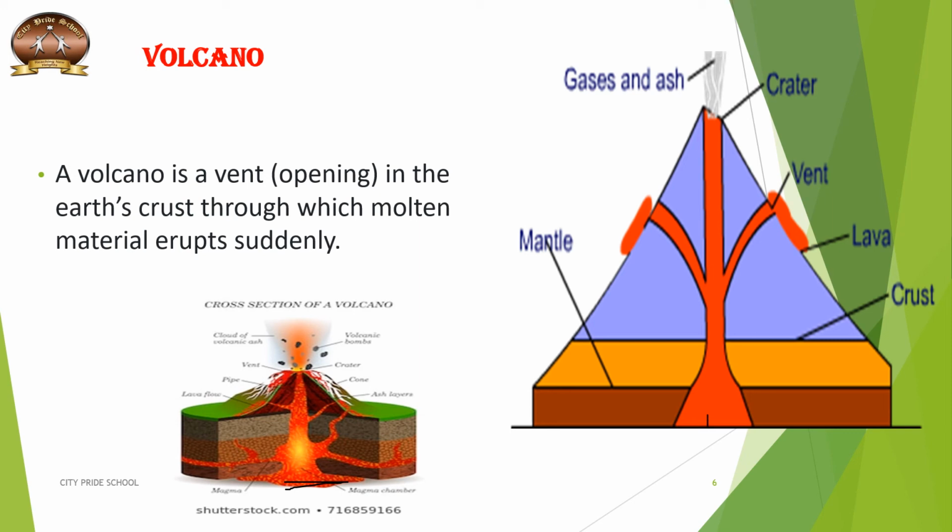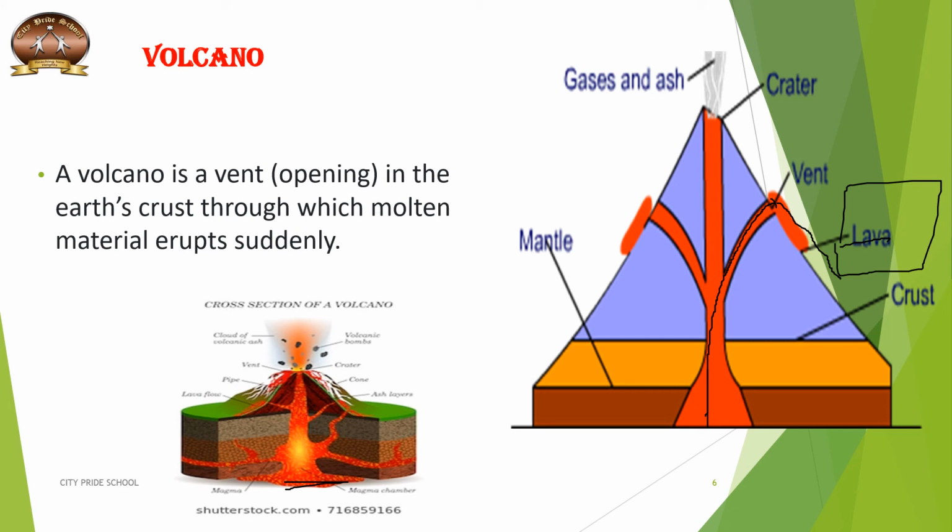This molten magma, when it is inside the earth, in the mantle, is called magma. But when it starts coming out from the vent, a small opening on the crust from where this molten magma comes out or erupts and starts flowing, it is called lava. It is nothing but the molten magma inside the earth.